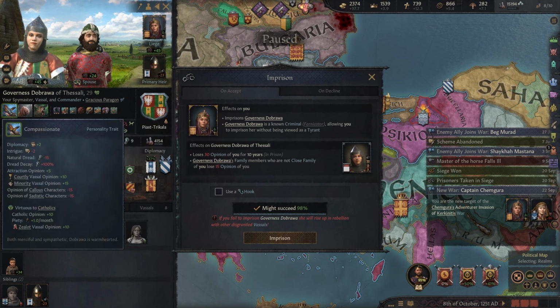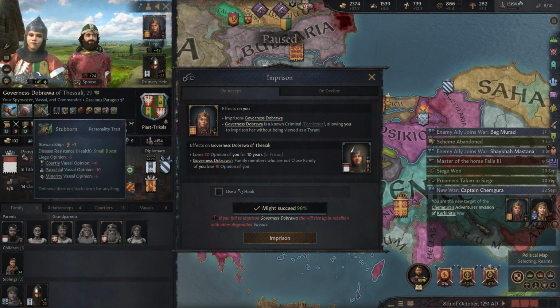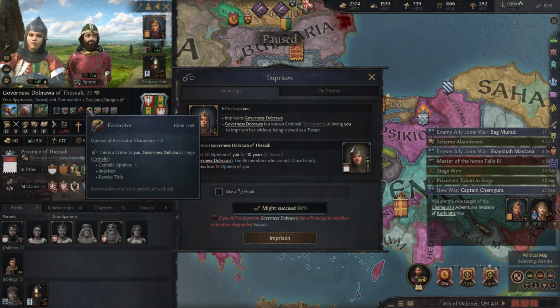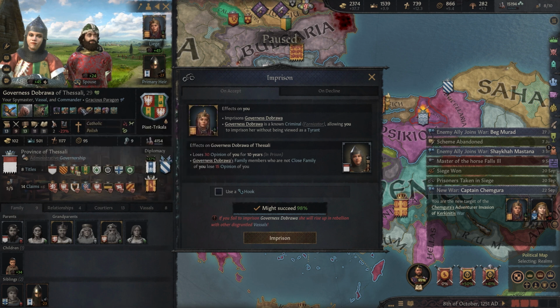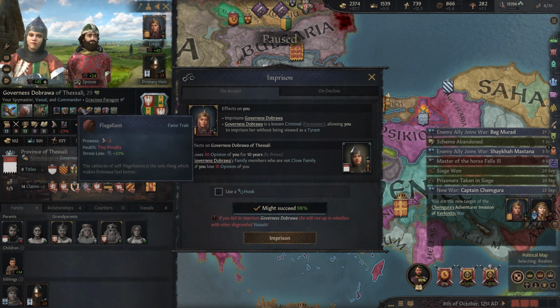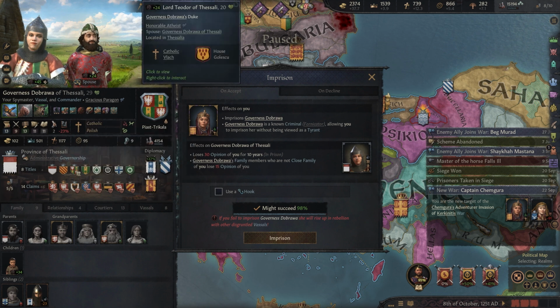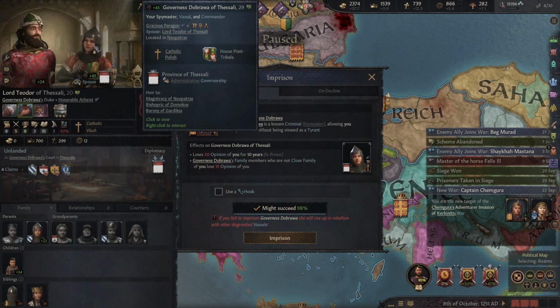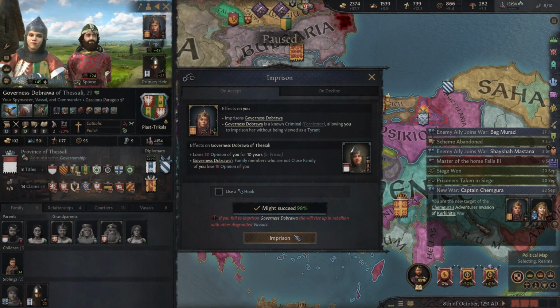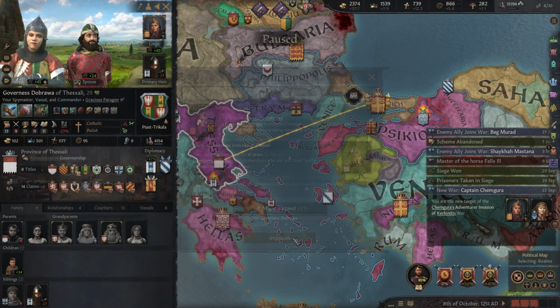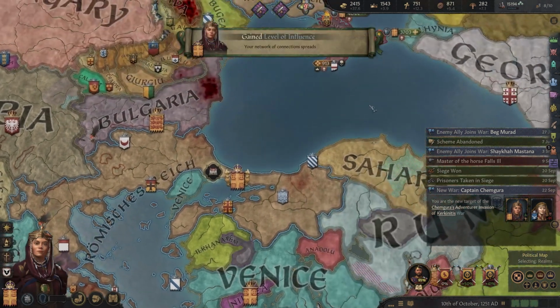And, I mean, she's compassionate, humble, stubborn, but she's a fornicator. I don't know. It is evidenced, you know, she has broken the covenant of God that she made with her husband here, the Lord of Thessaly. Maybe we should imprison her. Yeah, let's do it.